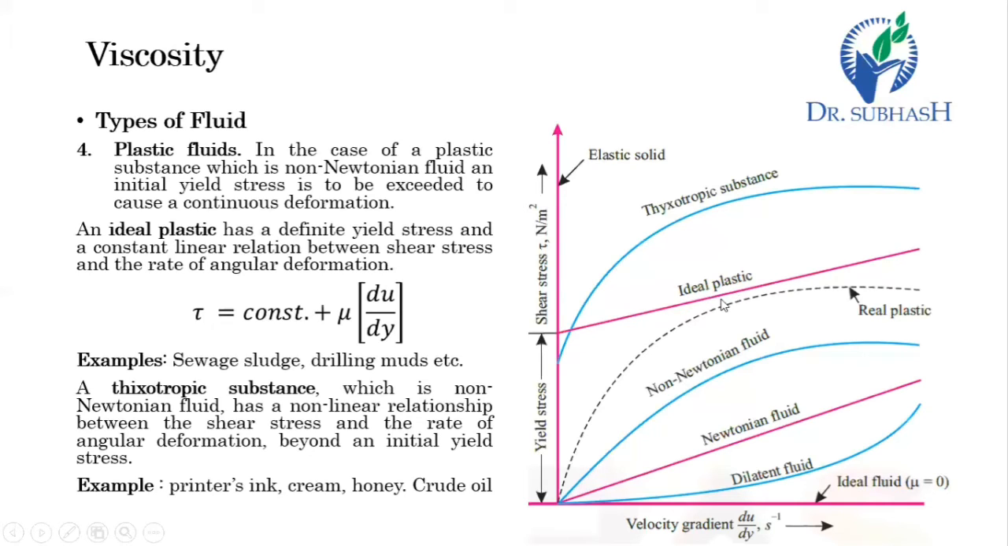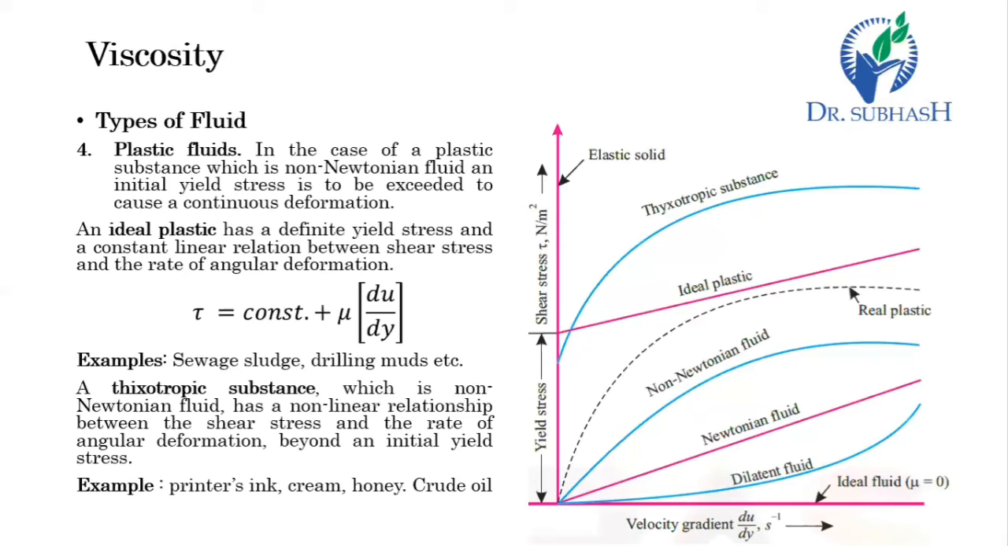Tau will follow tau equals mu du by dy, but with some constant, some stress already present there. If you see the examples, then sewage sludge, drilling muds, etc. are examples of plastic fluid.